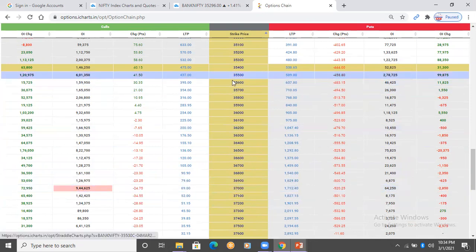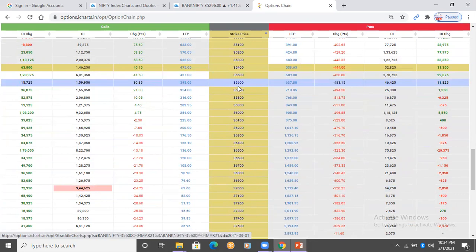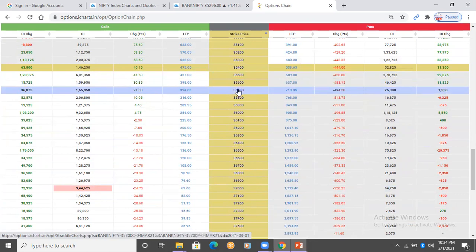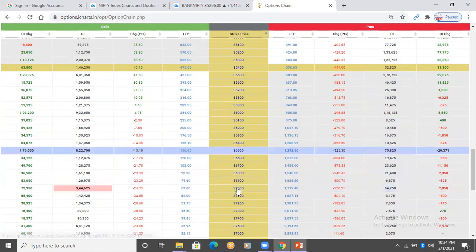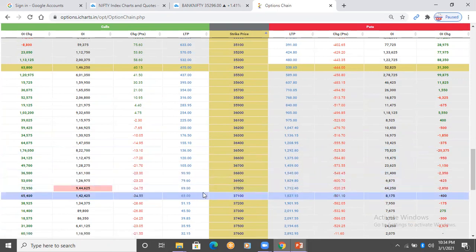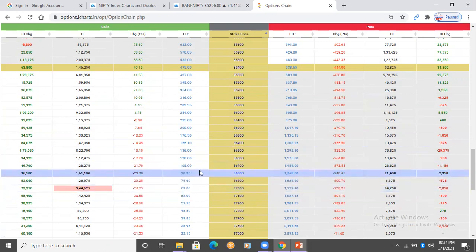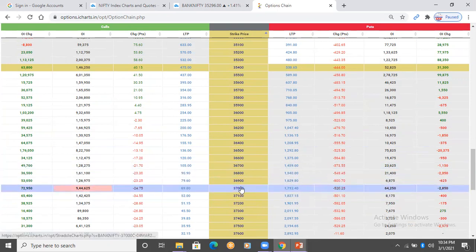36,000 is looking like a strong resistance because Friday high is very close to 36,000. Bollinger Band 20 simple moving average is also very close to 36,000. So to be on the safer side, you can sell any strike between 36,500 to 37,000. You will get very good premium. You can clearly see due to high VIX, a very high amount of premiums are left. So see tomorrow morning how the index is reacting and how much premium you are getting for strikes between 36,500 to 37,000. You can sell any strike and hedge by buying far OTM strike to get margin benefit.